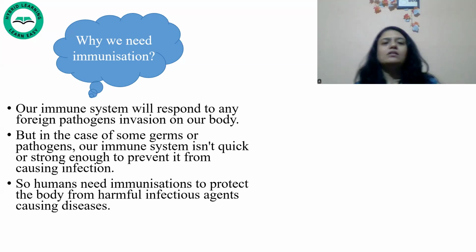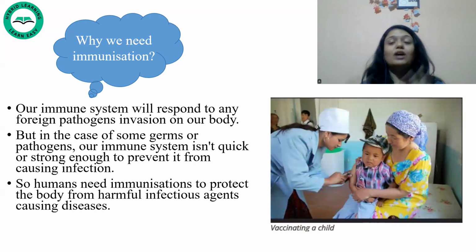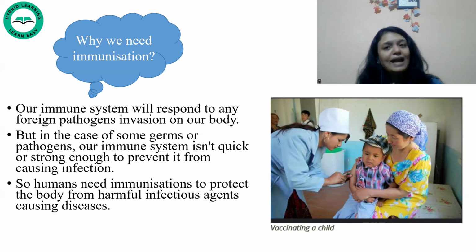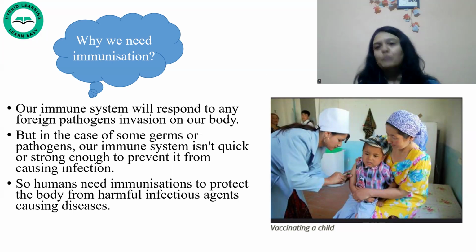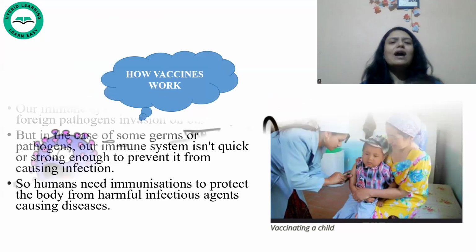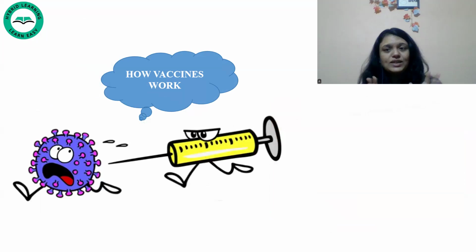If we don't have a good immune system, then it won't be able to protect us from those diseases. As a result, immunization is important, and the vaccinations required to be given to a child are important. So how does this vaccine work actually?